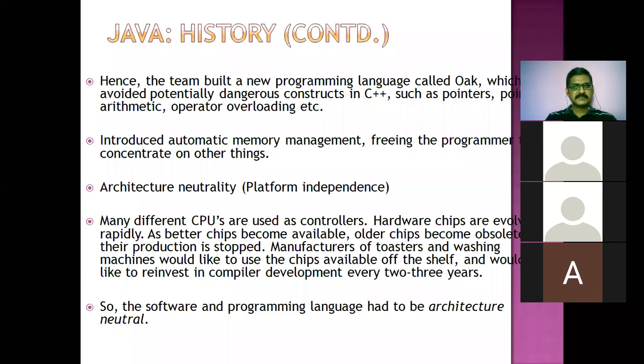Next slide. So the programming language which was designed or created by the team members of Sun Microsystems was initially called OAK, O-A-K.